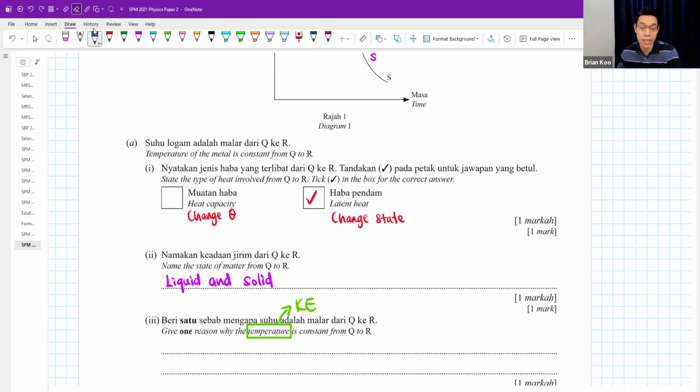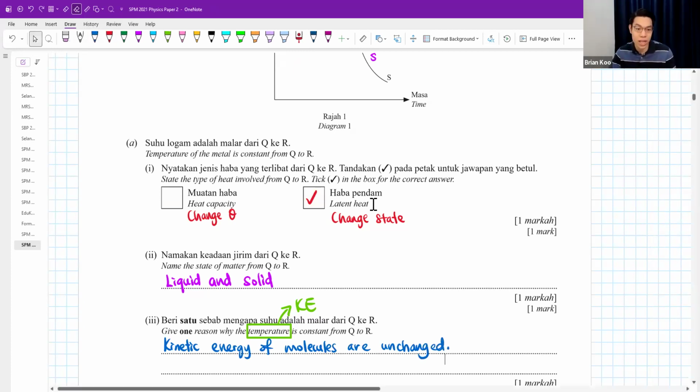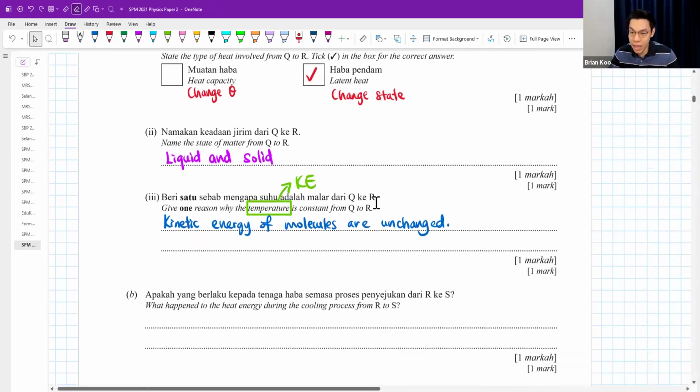So you tell them because the kinetic energy of molecules is unchanged or remains constant. Also can: does not decrease, does not change, remains the same. As long as the meaning is the same, then it's fine.